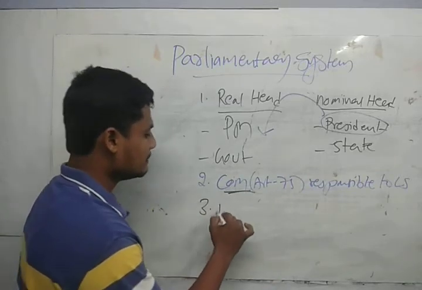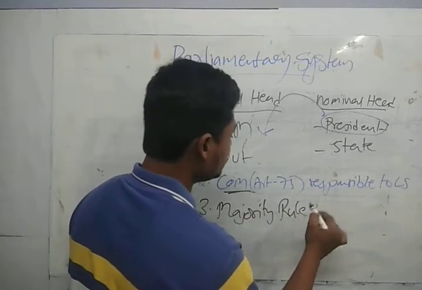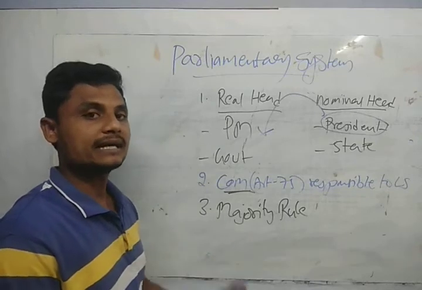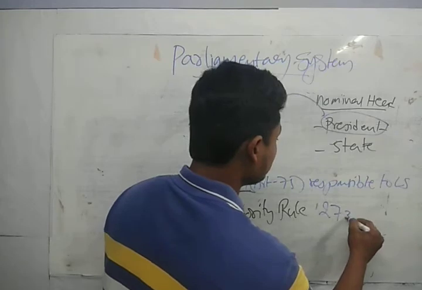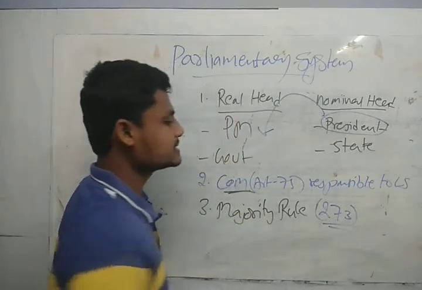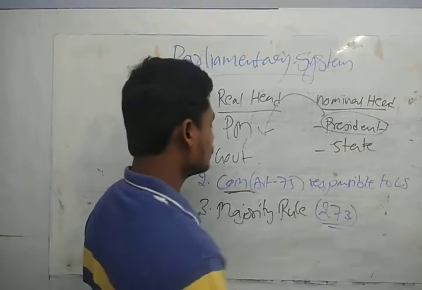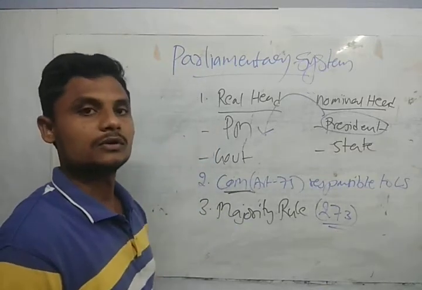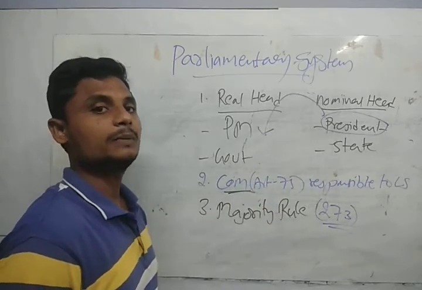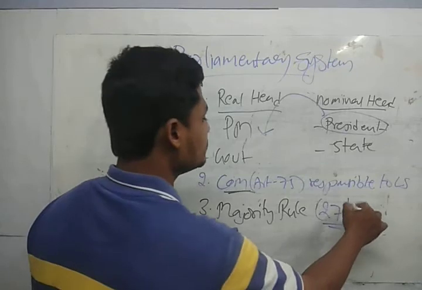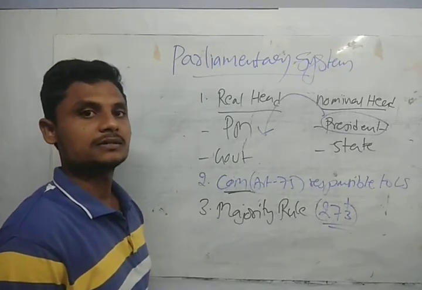And the third one is the majority rule. Majority rule means whoever gets the majority. If any party gets the majority, then only they are going to rule. That is 273, guys. We have 545 seats. Whoever gets 273 plus will form the majority rule. They are going to form the government, and the second largest party will become the opposition party. 273 plus is needed to form the government. That is the majority rule we have, guys.